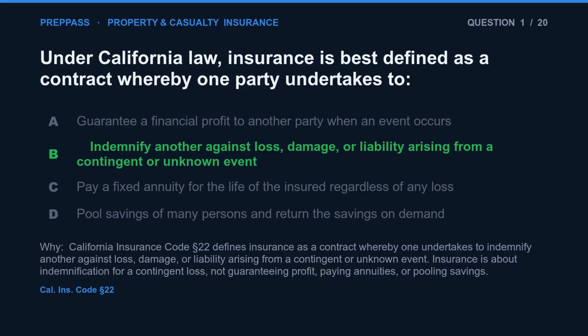The correct answer is B. California Insurance Code Section 22 defines insurance as a contract whereby one undertakes to indemnify another against loss, damage, or liability arising from a contingent or unknown event. Insurance is about indemnification for a contingent loss, not guaranteeing profit, paying annuities, or pooling savings.